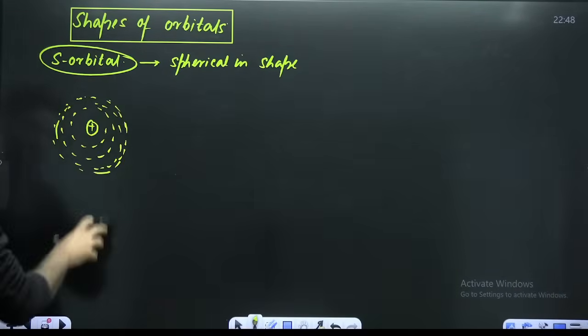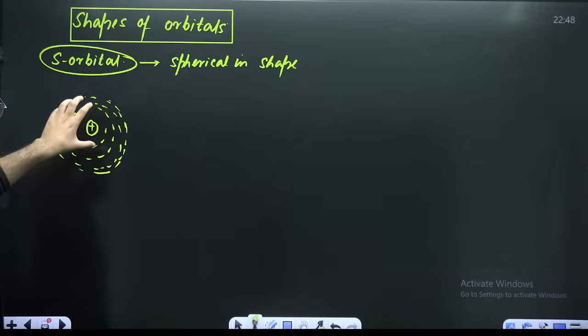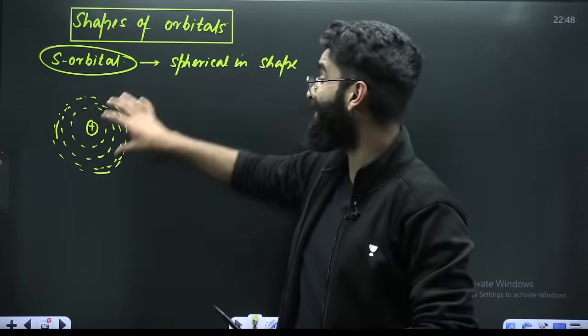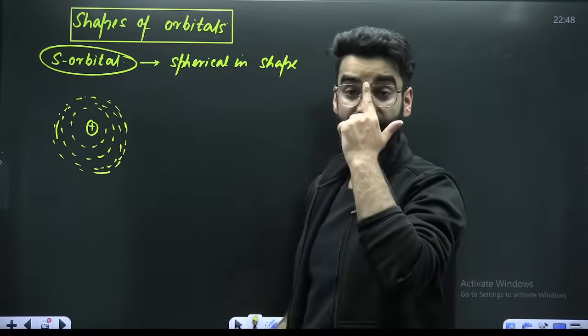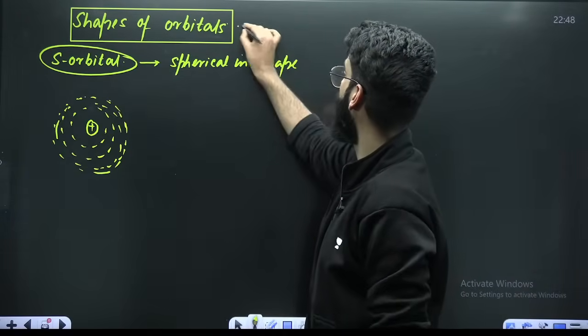This is a spherical region where the probability of finding the electron is maximum. You must be thinking what an orbital is.